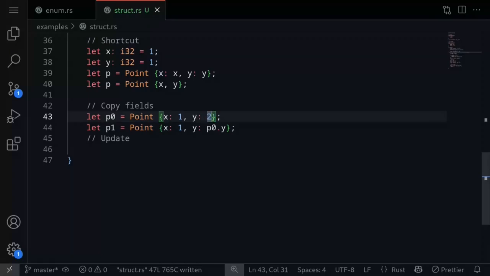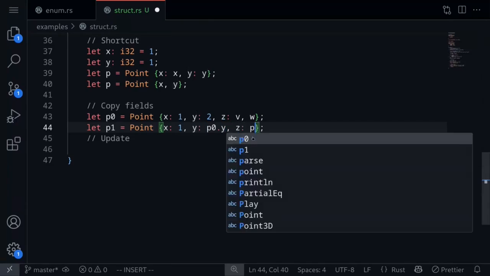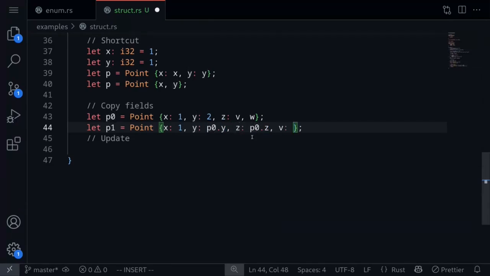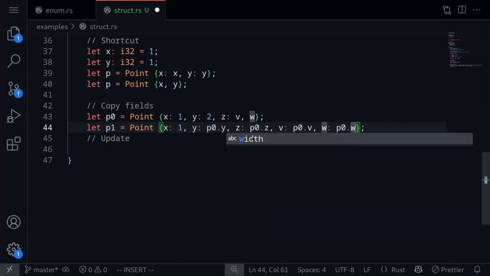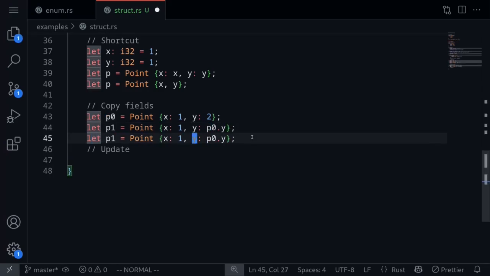Now imagine the case that we have more fields in this point, for example z, and then maybe v and then w. Now to copy the values of p0 into p1, we will have to say z is p0.z, v is p0.v, and w is p0.w. So that's a lot of typing to do. So here is a shortcut that you can do. Instead of manually typing all of the fields that we're going to copy, we can simply specify the part that we are going to update and then say copy everything else.